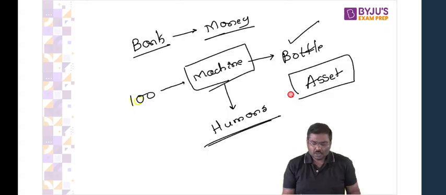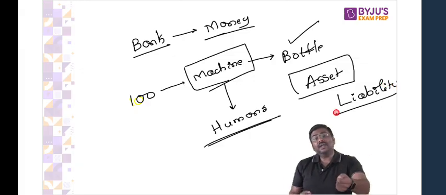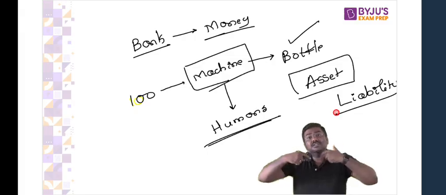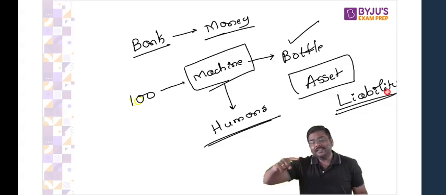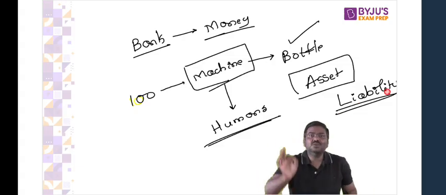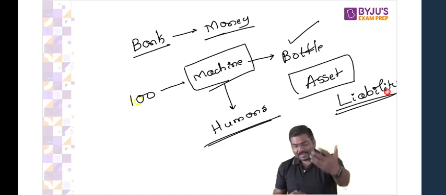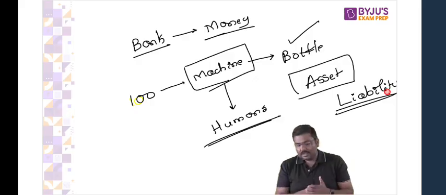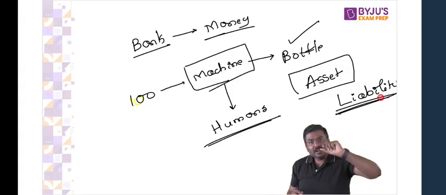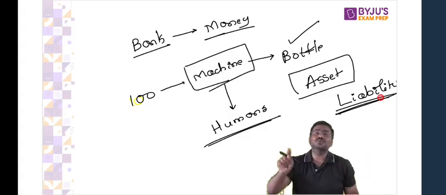Please remember this. One is called an asset and the other is called a liability. Asset means anything that is expected to get returns to you. Anything that will fetch returns to you is called an asset. On the other side, liability means anything that will lead to payment from your side. All of you okay with this? I'll repeat it again. Asset means anything that will give you returns, anything that will fetch money to you. Whereas a liability means anything that will make you pay money, anything that will lead to payment from your side.